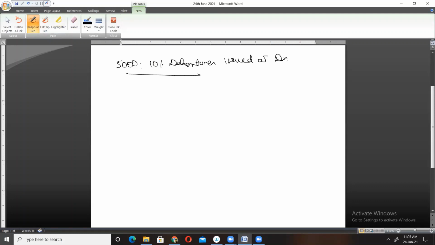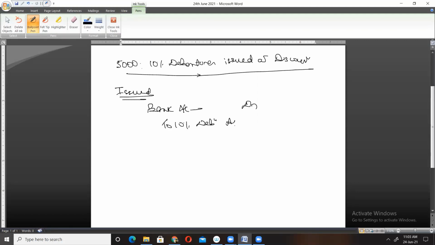In this type of question, we will always have two entries. The first entry is for the issue of debentures. Whenever debentures are issued, the entry is bank account debit, since the amount is received, to 10% debenture application and allotment account.